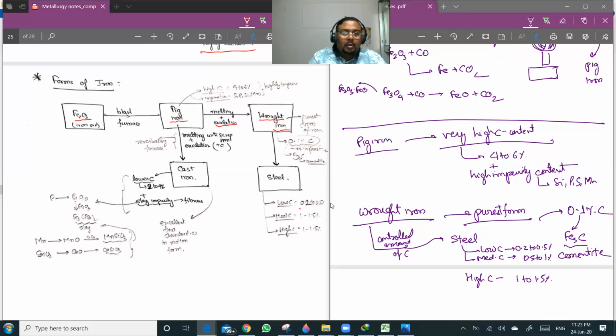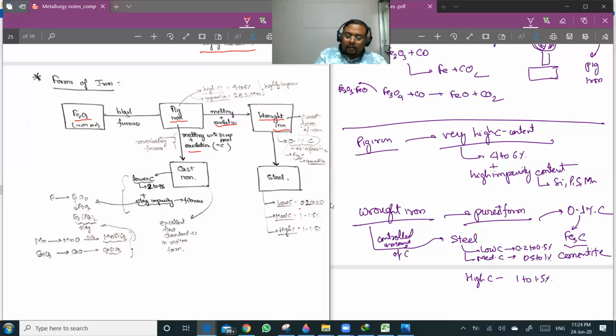So this is about steel. Steel is a whole branch in itself in metallurgy, and it is quite important. But now, pig iron is formed by melting and oxidation of the scrap iron. If you are doing melting and oxidation of pig iron in a reverberatory furnace, along with some amount of carbon, you get cast iron. Now, what happens is that when you are melting and doing oxidation, the impurities get oxidized.